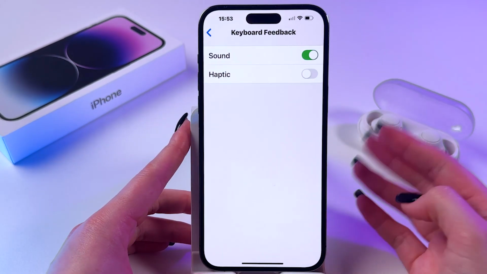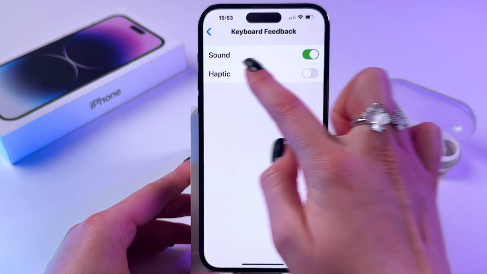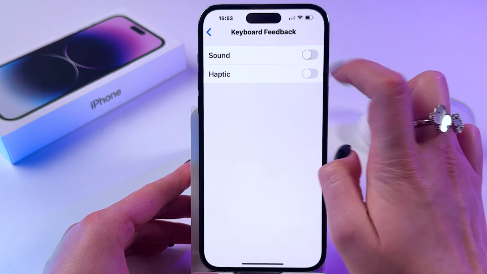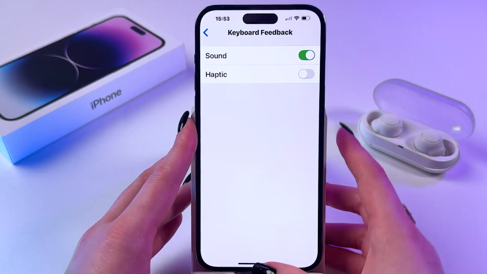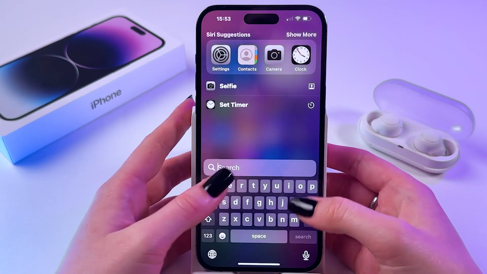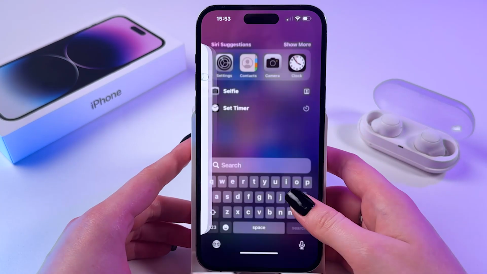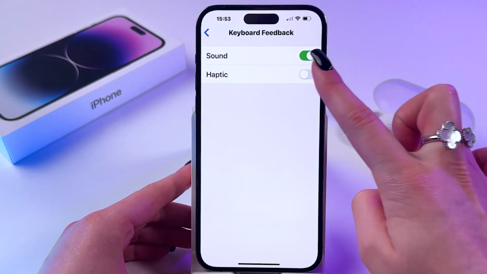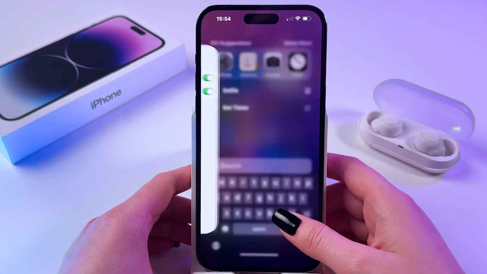So if you want to turn on keyboard click sound, then you need to enable sound right here by toggling on the switch so it will light up green. And after that, you will hear this sound feedback. Also, you can enable haptic, which is like vibration feedback.